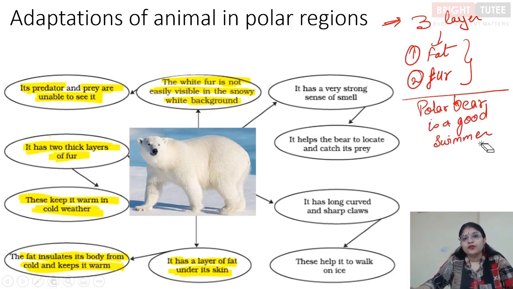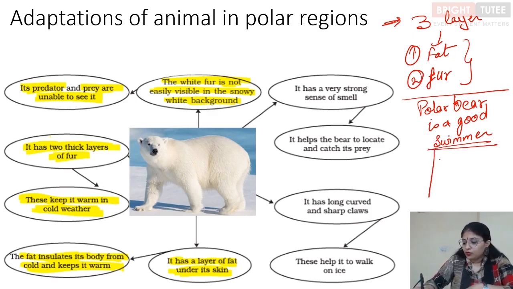There are 2 reasons for the polar bear to become a good swimmer, or it has adapted to become a good swimmer. First of all, it needs to cool down its body after, say, a lot of physical activity, right? The other thing is that it preys on fishes and seals, and these are found in the water, right? So it also preys on the animals which live in the water. That's another reason why it is such a good swimmer, right?